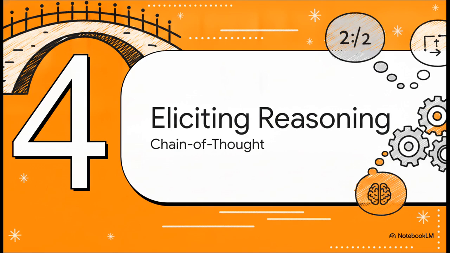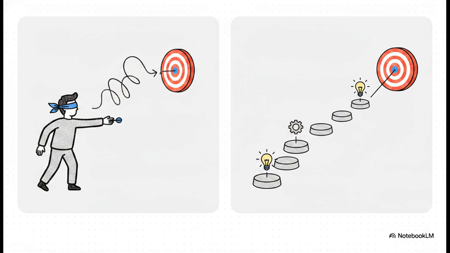All right, we are crossing the threshold now from standard formatting into actual cognitive emulation. Section 4, eliciting reasoning with chain of thought. Asking an AI model to just guess and answer directly is honestly a lot like watching a blindfolded guy throw darts. Remember, these models can't actually do math, they just predict tokens. But when you use chain of thought, or COT, you essentially force the model to build stepping stones. Instead of blindly guessing the answer to a math problem about Roger's tennis balls, the model writes out the intermediate natural language steps. Roger started with 5 balls, 2 cans of 3 is 6, so 5 plus 6 equals 11.